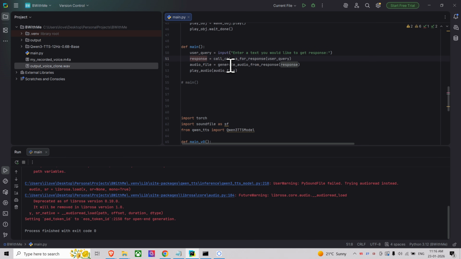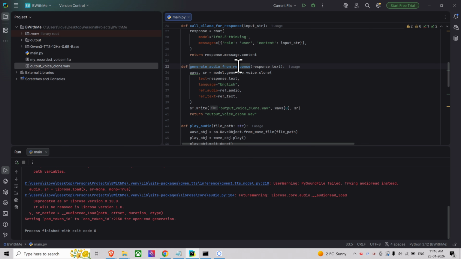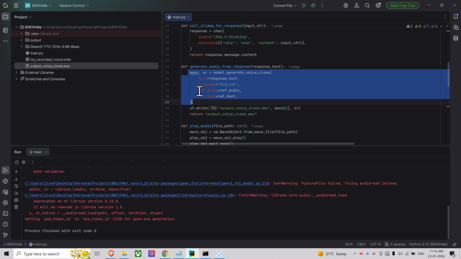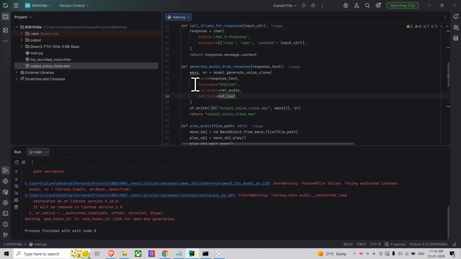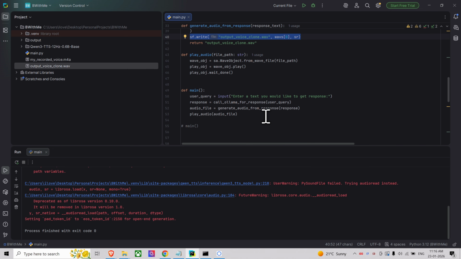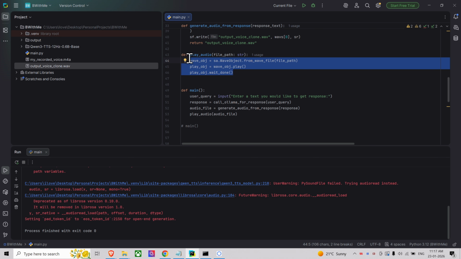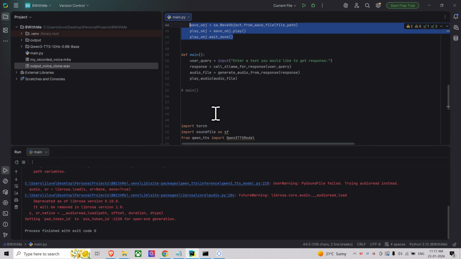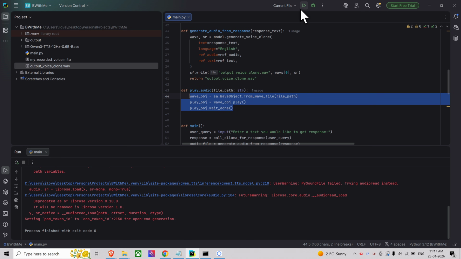That response I pass into generate audio from response, and the same thing: model generate voice clone uses my reference audio and text, and writes this file. I also have play audio to automatically play the file whenever it is generated. So let's see how it works.